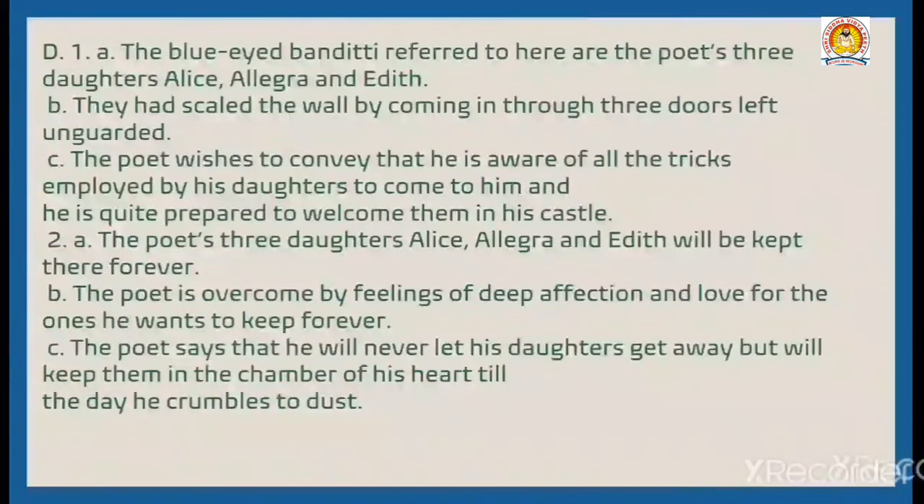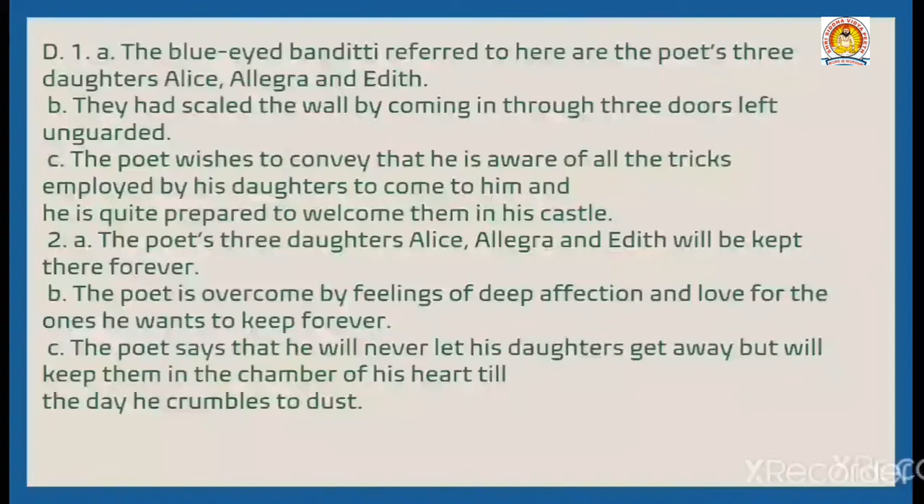Read these lines and answer the questions that follow. Do you think, oh blue-eyed bandit, because you have scaled the wall, such an old mustache as I am is not a match for you all? Who are the blue-eyed bandits referred to here? The blue-eyed bandits referred to here are the poet's three daughters Alice, Allegra and Edith. How have they scaled the wall? They had scaled the wall by coming in through three doors left unguarded.